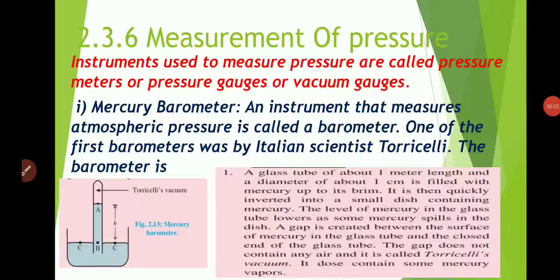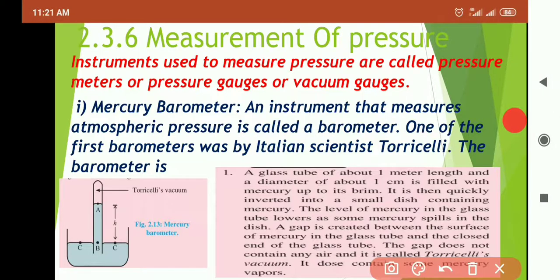Next point within pressure we are going to see is measurement of pressure. Within this we are going to see the instruments by which we can measure the pressure. There are two instruments we are going to study. Instruments used to measure pressure are called pressure gauges, vacuum gauges or pressure meters.